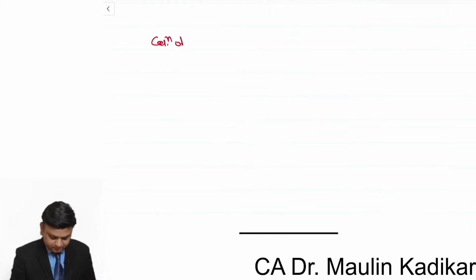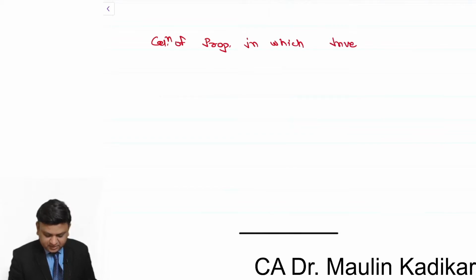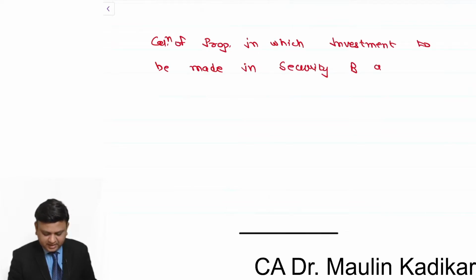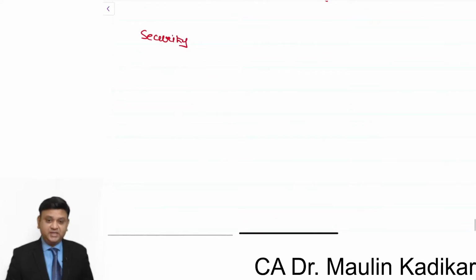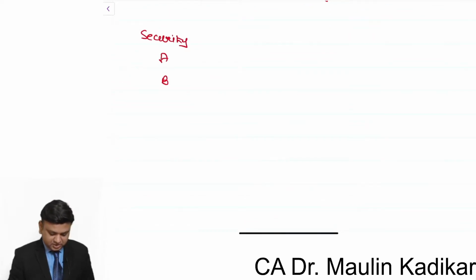Calculation of the proportion in which investment is to be made in security B and C. We understand it is security A, security B, and security C. What is the weight of proportion?